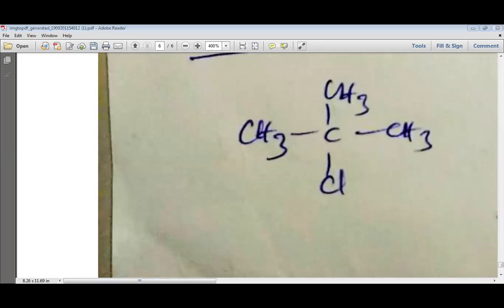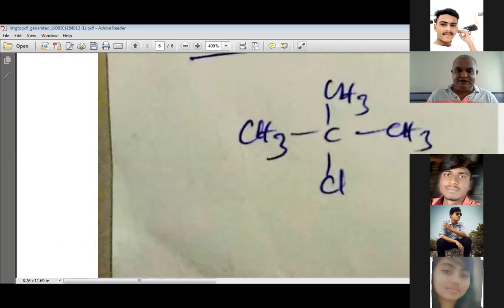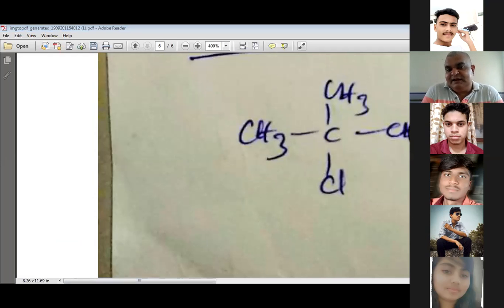Tell me, how many carbons is the carbon bonded to chlorine bonded to? This carbon is bonded to how many carbons? Three carbons. So what kind of alkyl halide is it? Tertiary. Now I hope you understand it well. If the carbon bonded to the halogen is bonded to three other carbons, then it is a tertiary alkyl halide. If it is bonded to two other carbons, then it is a secondary alkyl halide. If it is bonded to one other carbon, then it is a primary alkyl halide.